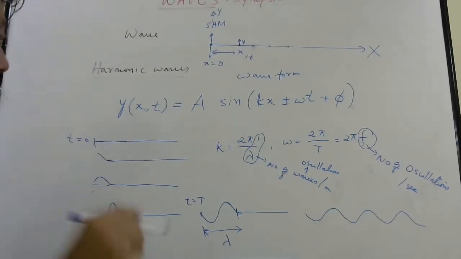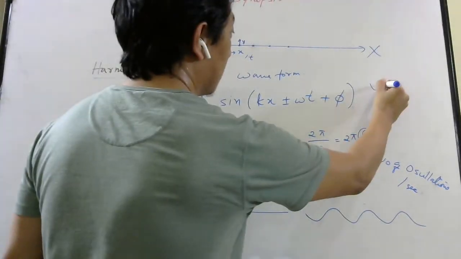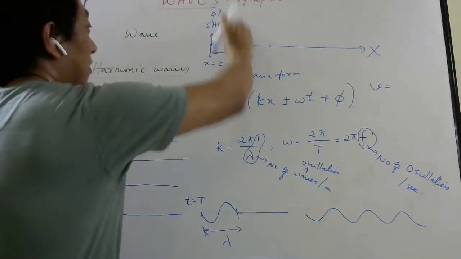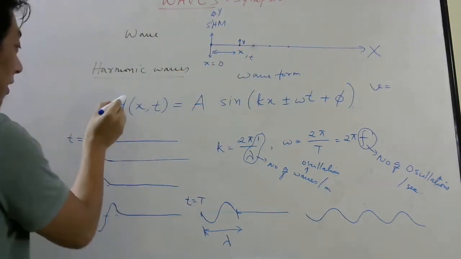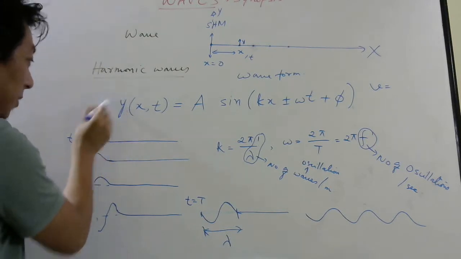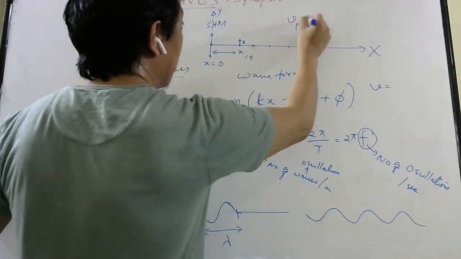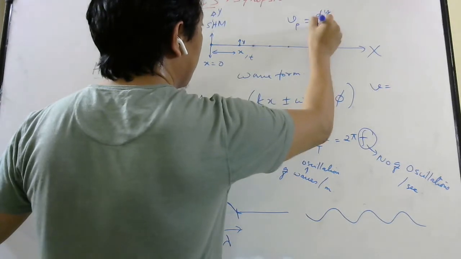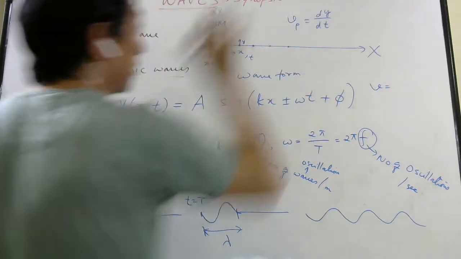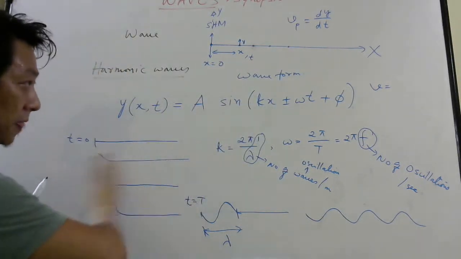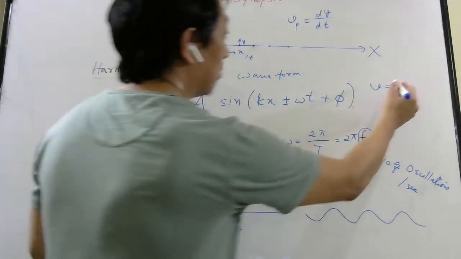That means the wave velocity v. I'm not talking about the velocity of the particle. That you can find by taking differentiation of displacement of the particle with respect to time. So if you want particle velocity, you have to do dy by dt. I'm not talking about this. I'm talking about the speed with which the disturbance is moving.